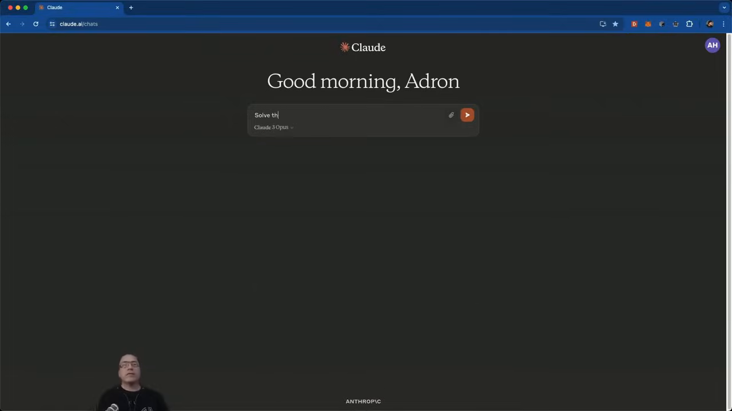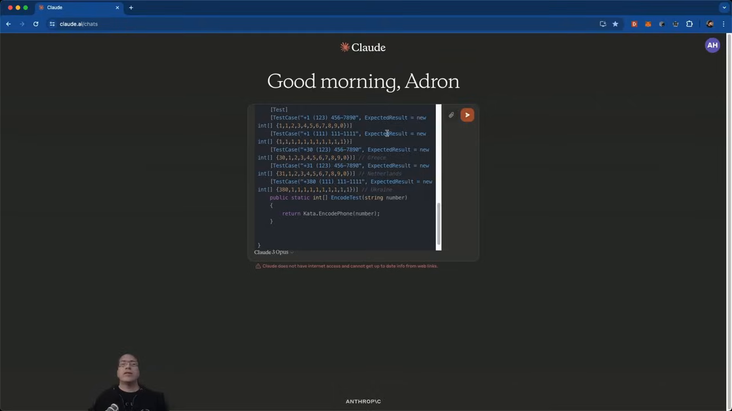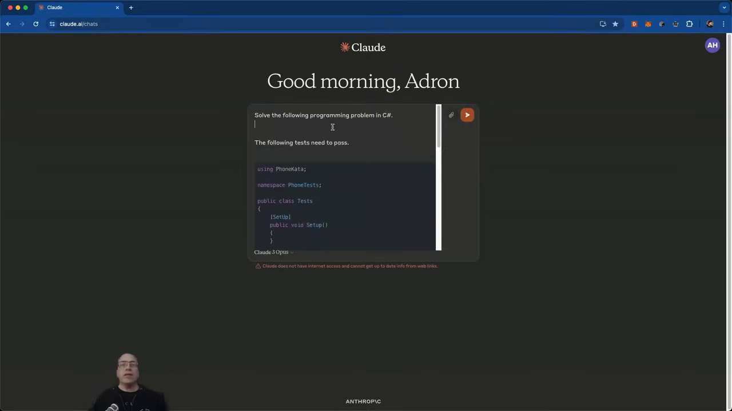Okay, solve the following programming problem in C#. And I'll put in the description there, and then the following tests need to pass. All right, so the code's in there. And now,